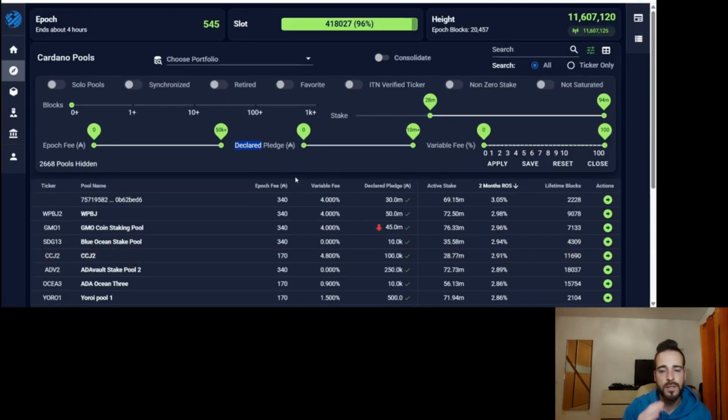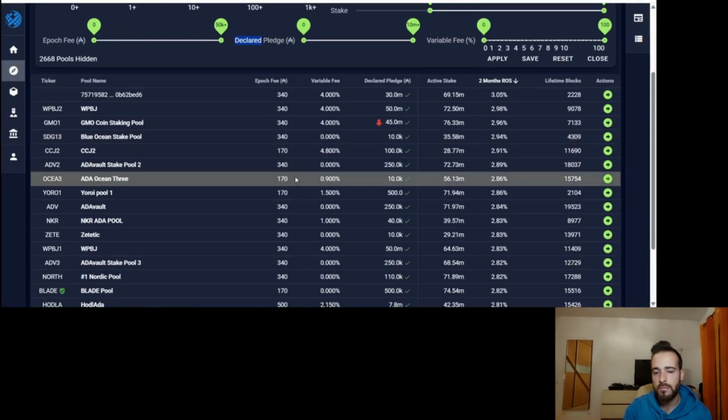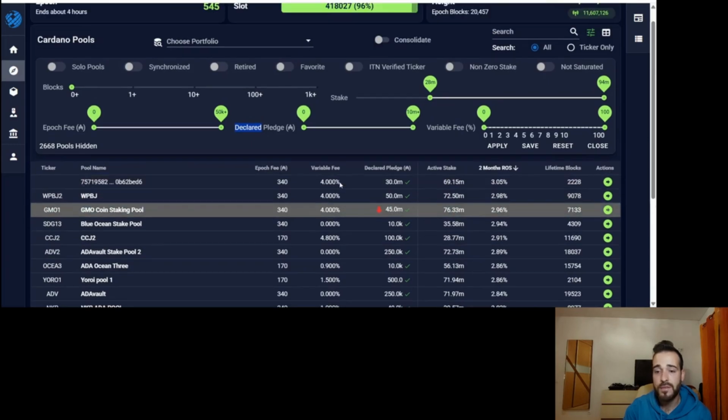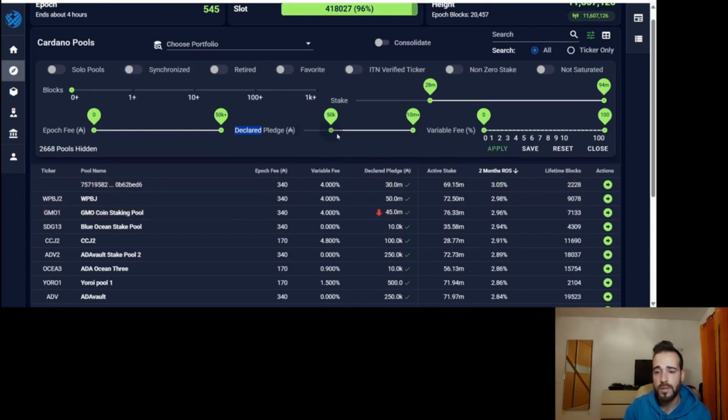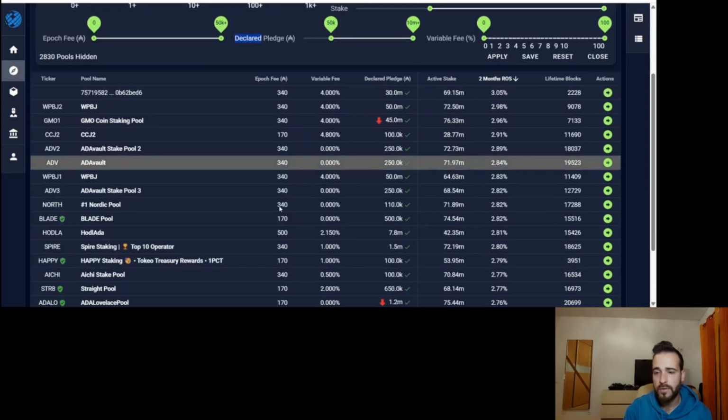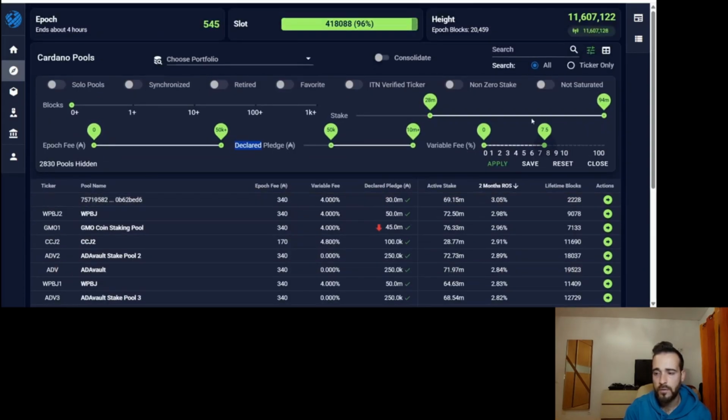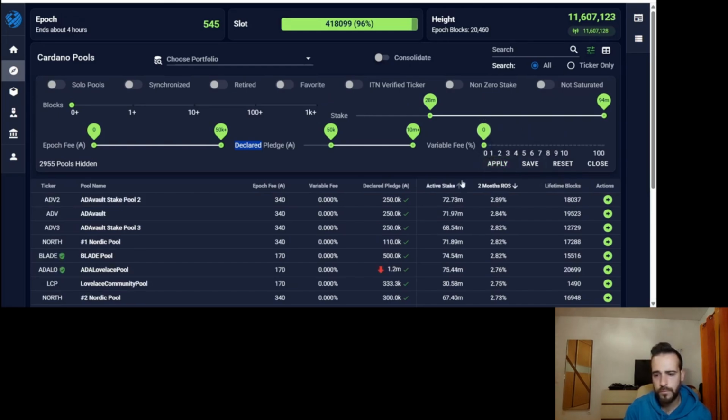And you just need to complete this calculator with a search like this, where you can, for example, set a minimum pledge, or want the epoch fee to be 0, and you can apply, and you can find pools that have these characteristics. And you can even put, I don't know, I want the variable fee to be 0.